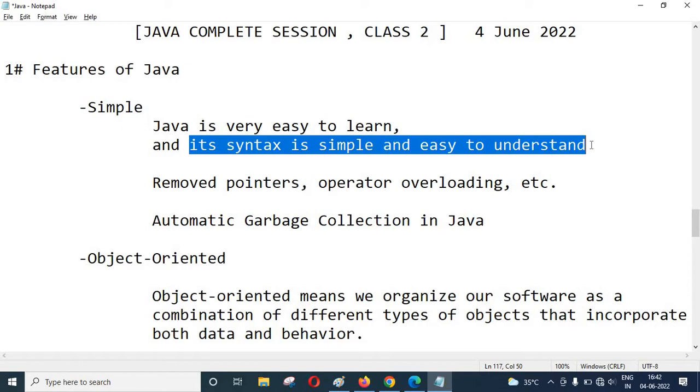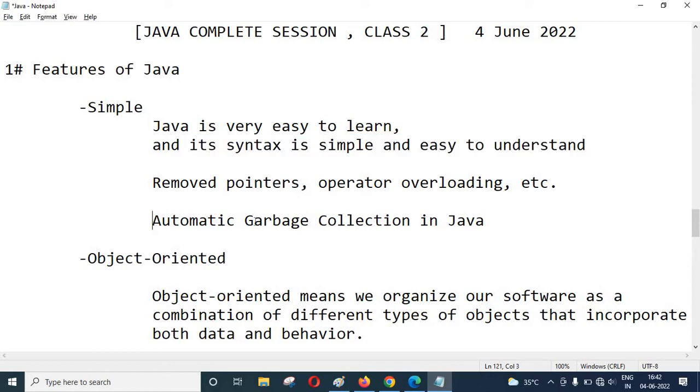The syntax is a set of rules whereby humans can easily interact with a machine with the help of this language. Okay. Removal of pointers: a pointer is a special type of variable that holds the address of another variable. Removing pointers is a very useful thing in Java that makes it more secure. It also comes under the simple feature.